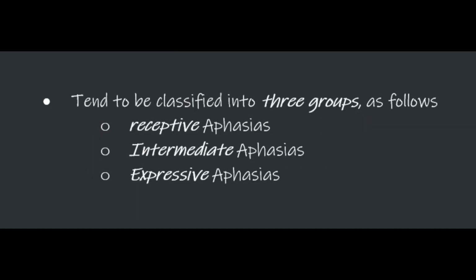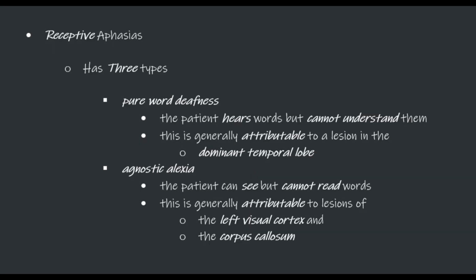Aphasias tend to be classified into three groups: receptive, intermediate, and expressive. There are three types of receptive aphasias. The first is pure word deafness. These patients hear words but cannot understand them. This is generally attributed to a lesion in the dominant temporal lobe. The second one is agnostic alexia. These patients can see but cannot read words. This is generally attributed to lesions in the left visual cortex and in the corpus callosum.